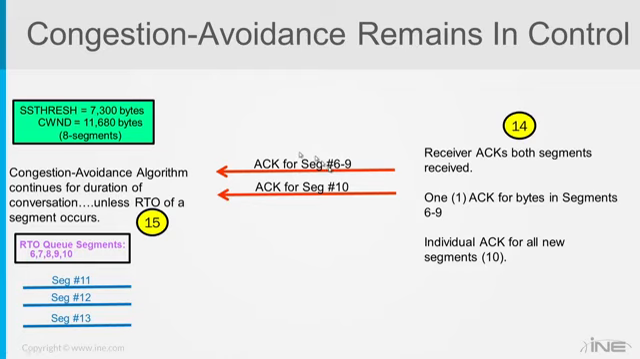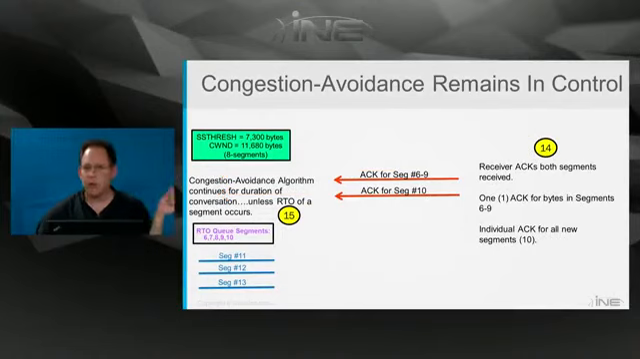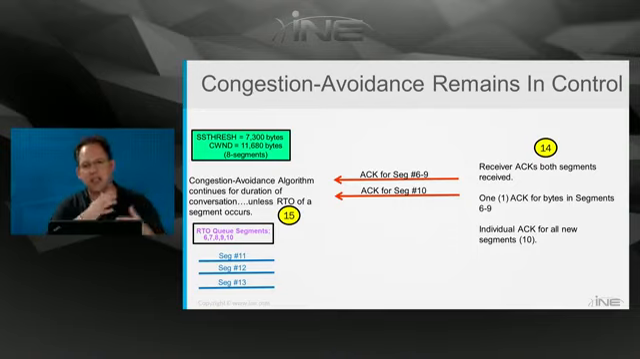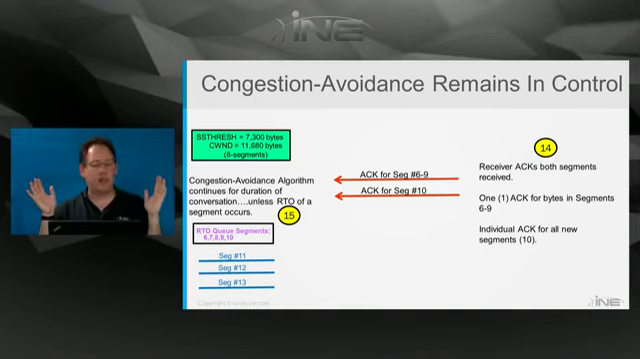So at this point, for the rest of this conversation between these two guys, assuming nothing gets lost, the congestion avoidance algorithm will be the one in charge of now increasing the congestion window, and actually does it faster than slow start. And that'll be in charge. Now, the only reason why that would change is if for some reason a segment gets lost, and the retransmission timeout actually times out.